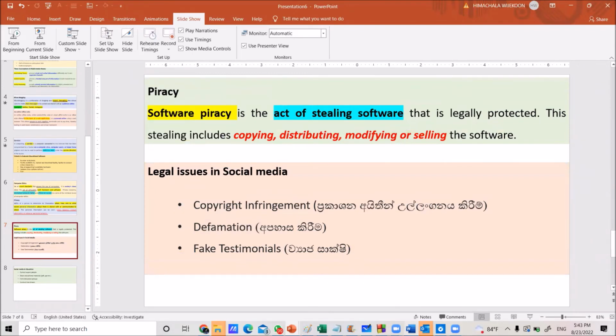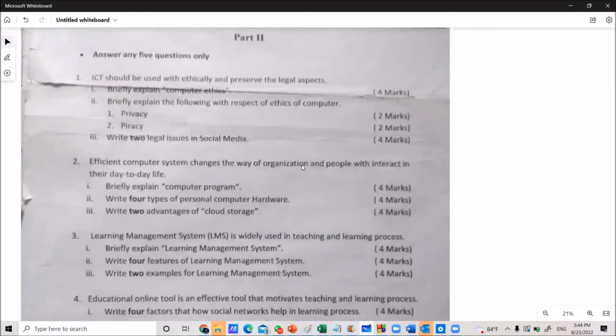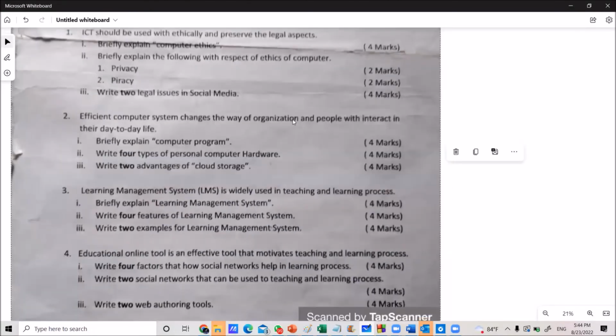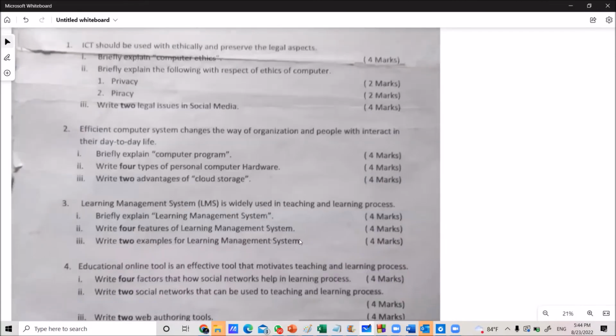Right. Then in this question paper, now you can answer parts 1, 2, and 3 in the first question. Then for the second, third, and all of the other questions here, you have to think and write down the answers. Then briefly look at the second one.